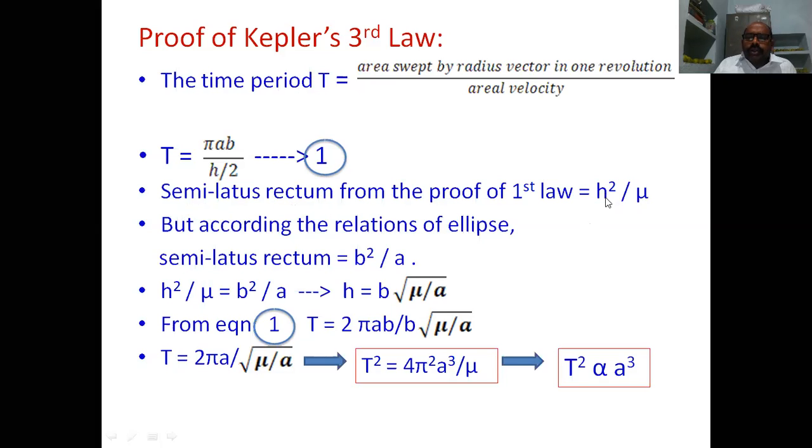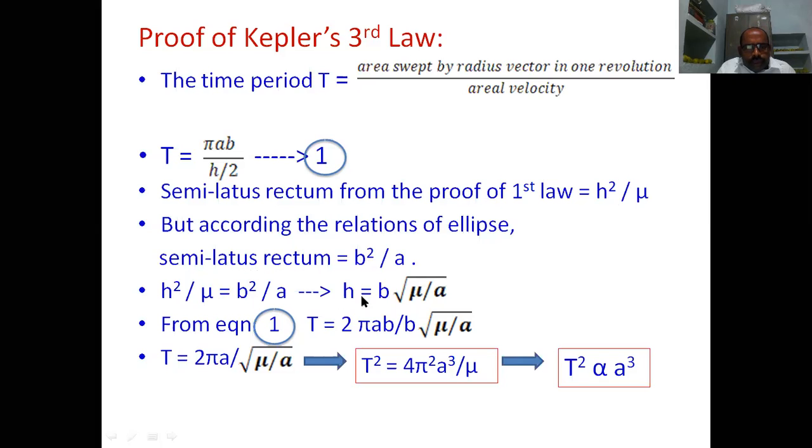So h is some arbitrary constant. This is according to the equation derived in the first law, but according to the geometry of the ellipse, the semi-latus rectum is b square by a, and these two are equal. We can equate them. So h square by mu is equal to b square by a. From this equation, we write h is equal to b into root mu by a.